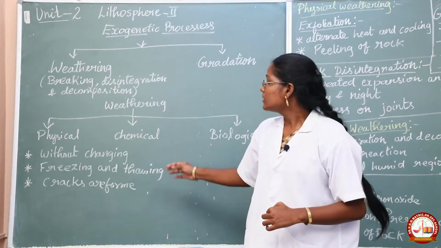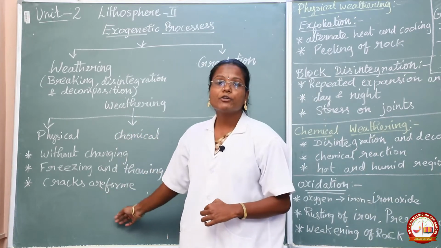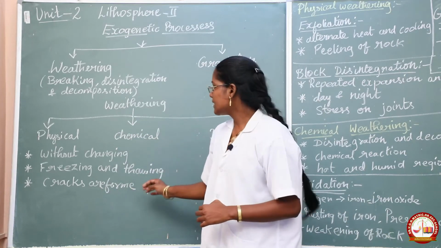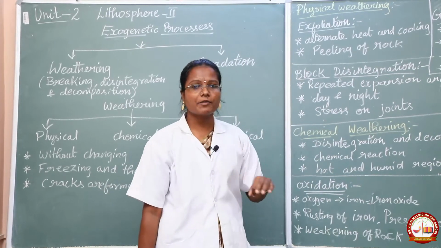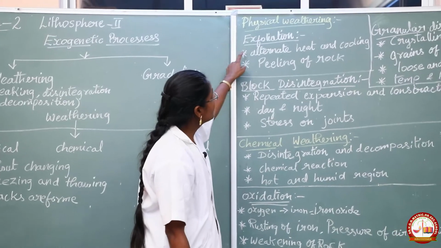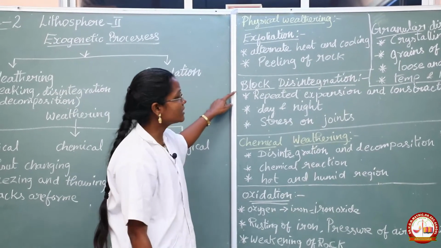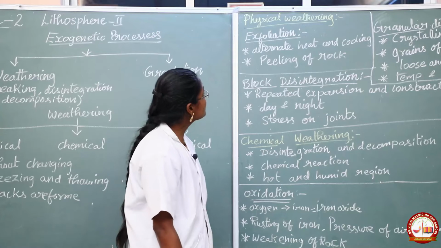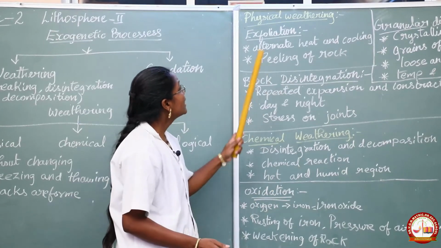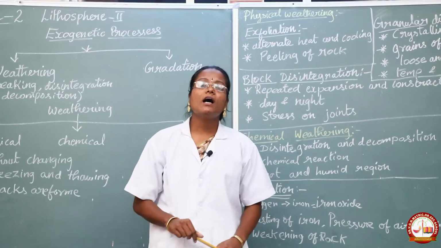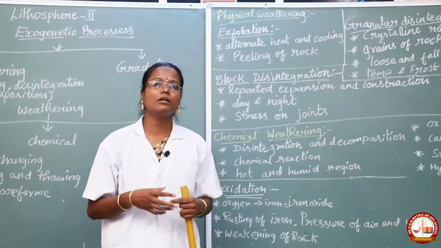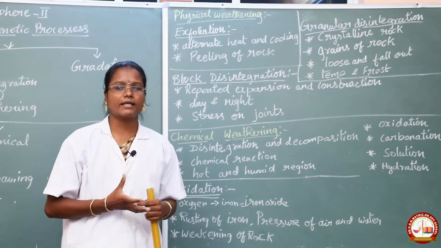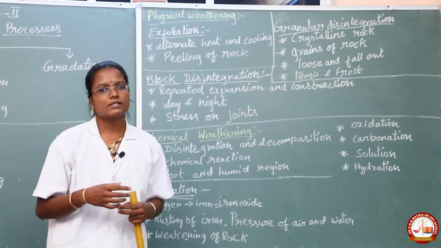Okay, in physical weathering there are different types, which we will see here. There are three types: exfoliation, granular disintegration and block disintegration. First we will see exfoliation. Due to alternate heating and cooling, some regions are too hot at one time and too cool at another.